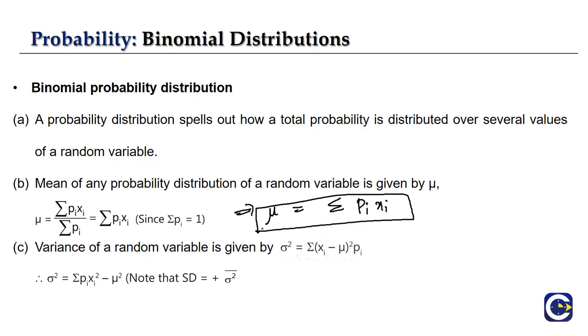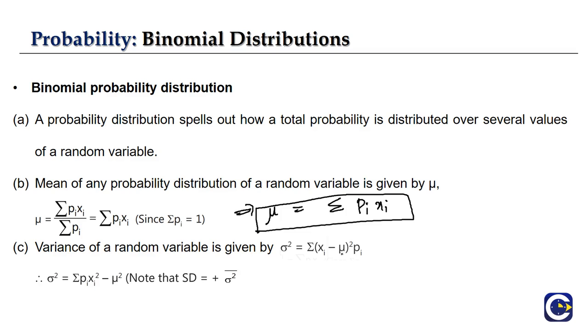Once we are done with the mean, we have the variance. Here our random variable is x and our probability distribution is p. Our sigma square, which is the variance, is given by sigma of (xi minus mu) whole square into pi. This is quite similar to the formulas we have seen in statistics, but here we are talking in terms of a distribution.